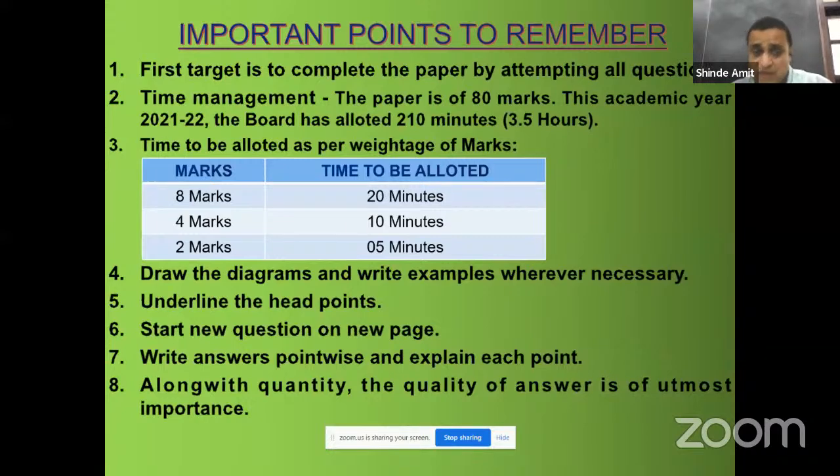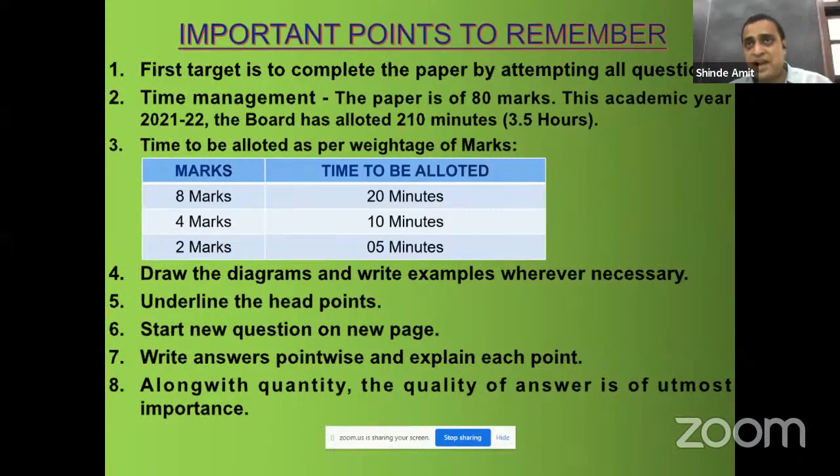And also, wherever possible, you have to write the concluding part, a conclusion at the end of the answer. Whatever explanation you are writing, after writing the explanation of all the points, a conclusion should be written. For a 5 marks question, for 4 marks answer in brief and all those questions, the conclusion should be in 1 line. But for the 8 marks question, which is question number 8, our answer in detail, for that you have to write a proper conclusion in at least 2 or 3 lines, that what you understood from the question, what you want to express out of the answer you have written for that question.